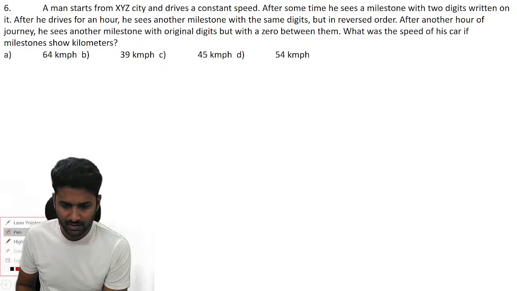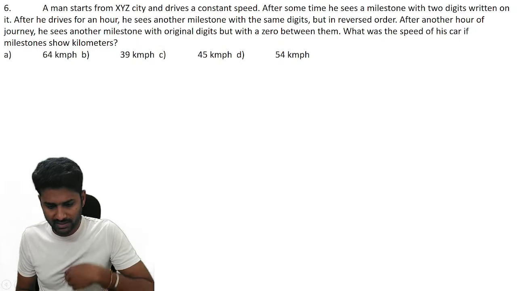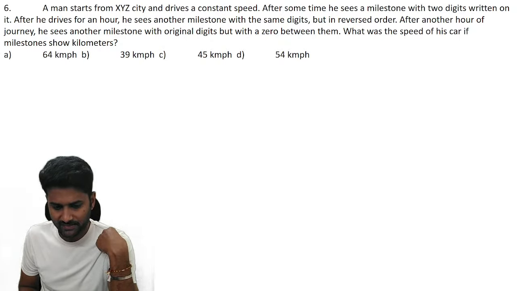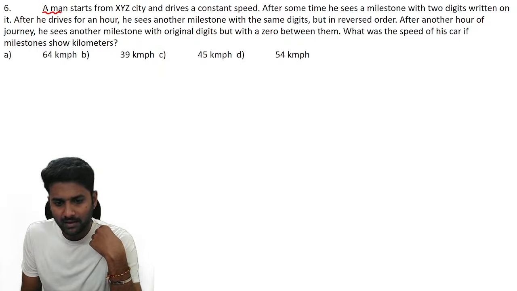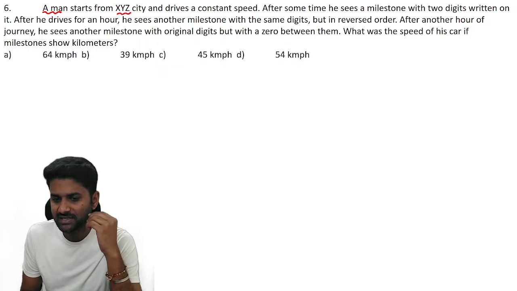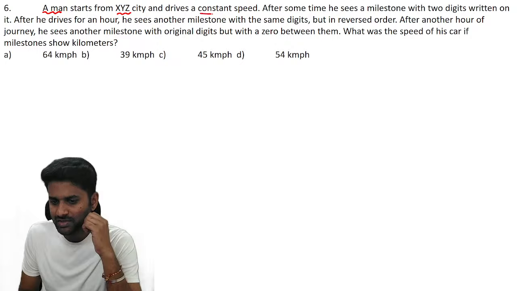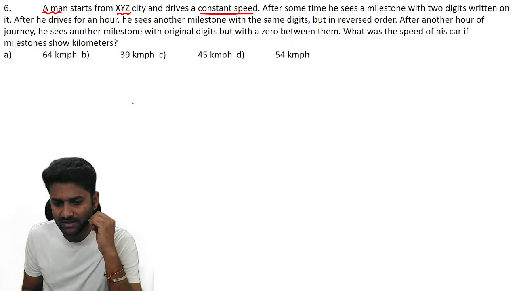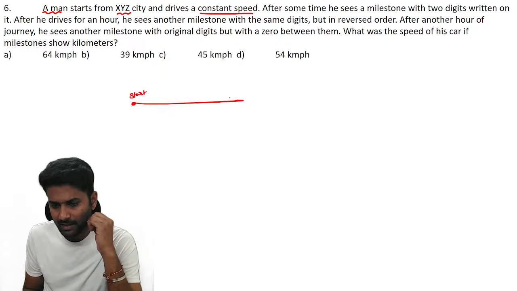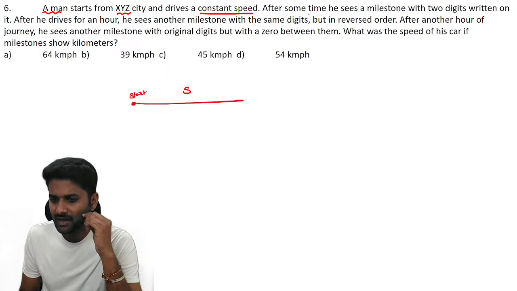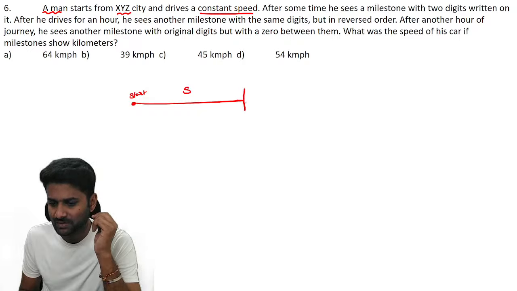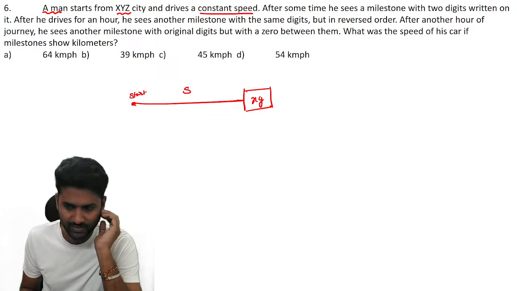Next. An important model, understand this question from time and distance. A man starts from XYZ city and drives at a constant speed. See, it's the starting city. This is the starting point. Running at a speed S. After some time, he sees a milestone which is a two-digit number. He has seen a milestone. It is a two-digit number XY. It means from here to here that person covered XY kilometers.